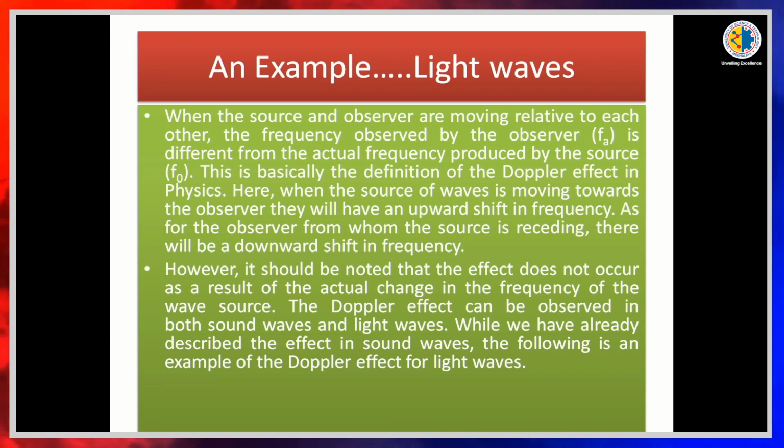However, it should be noted that the effect does not occur as a result of an actual change in the frequency of the wave source. The Doppler effect can be observed in both sound waves and light waves. While we have already described the effect in sound waves, the following is an example of the Doppler effect for light waves.